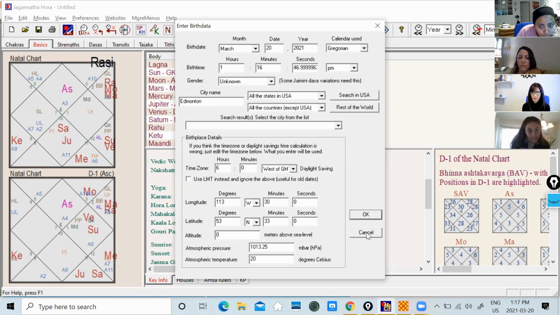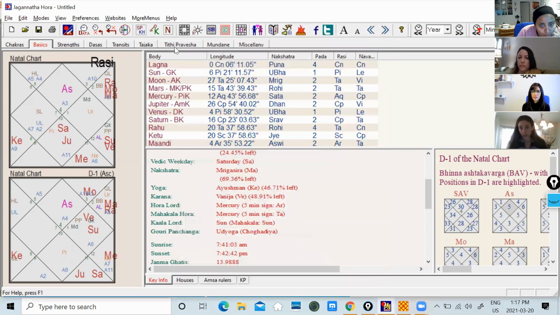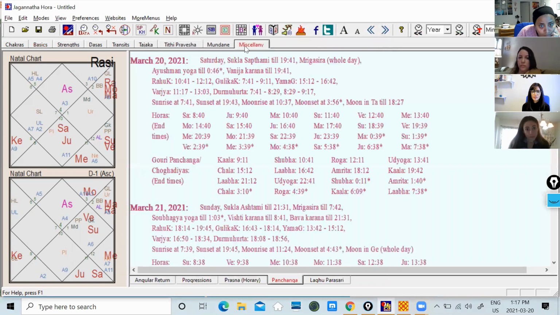So you should set up your city, wherever you are, as the city of the chart that you will construct every day. Okay. For Brittany, it will be Colorado. For Vicky, it will be Calgary. For Amaryllis, New York. And for Lennis, it is Maryland. Okay. So when you create this, all you need to do is come to the miscellany tab. Right in here, you see the tab, miscellany? And then come to the Pachanga. Pachanga is what I'm teaching you right now. This one.